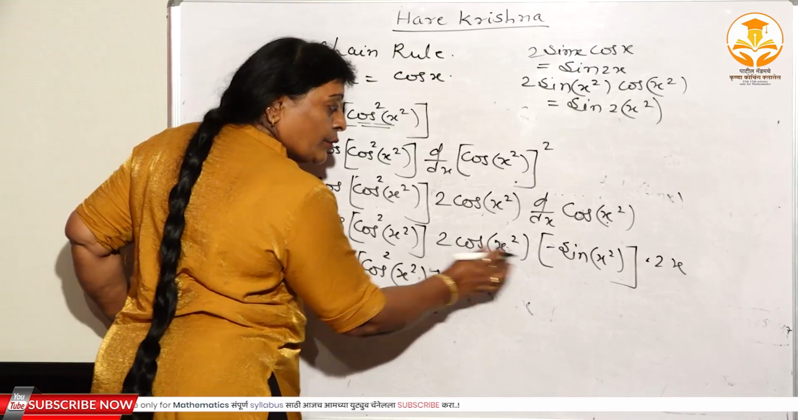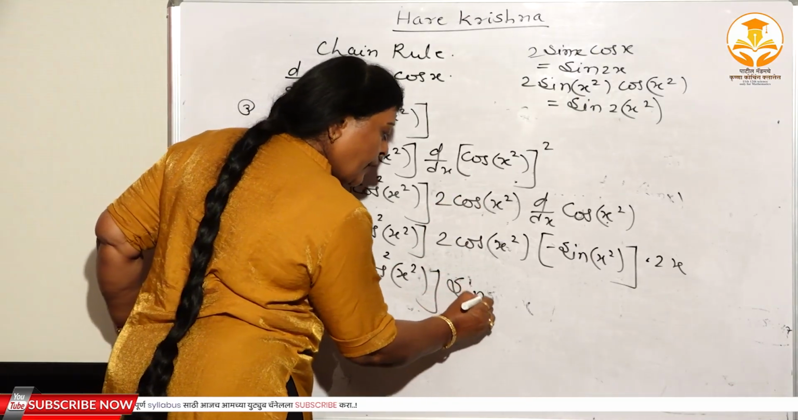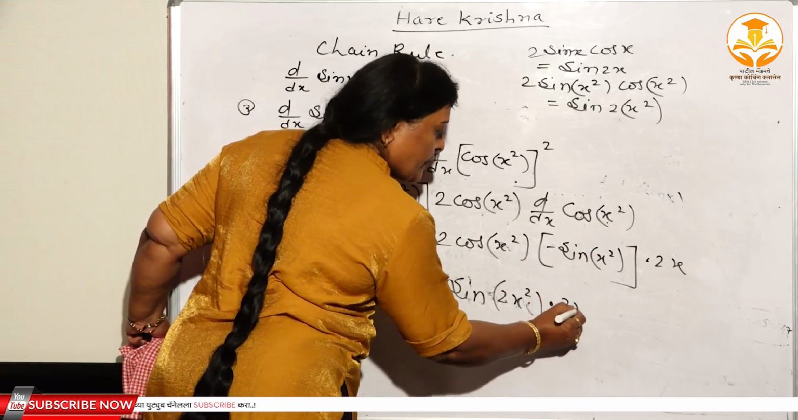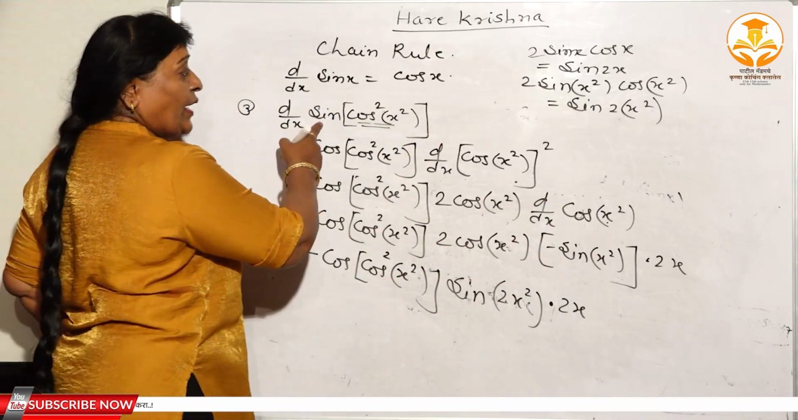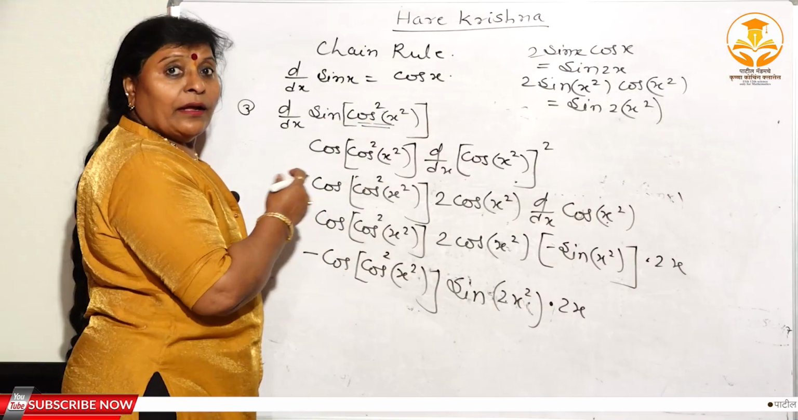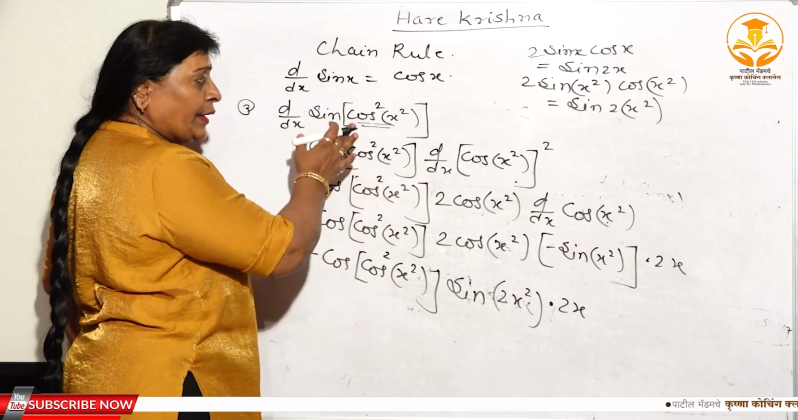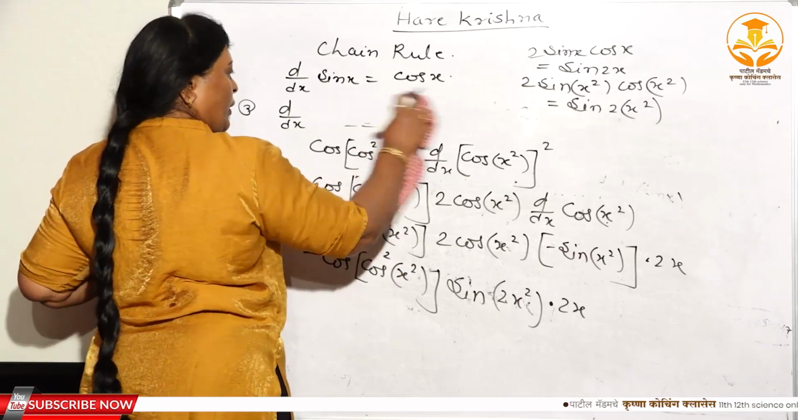Here again, 2 sin x square cos x square, this you can write as sin of 2x square, right? And here again 2x. This is about the chain rule, isn't it? So, sin of cos square x square. See, it is a very lengthy function and you have to find the derivative of such a function with the help of the chain rule. Again, I will take one more problem.